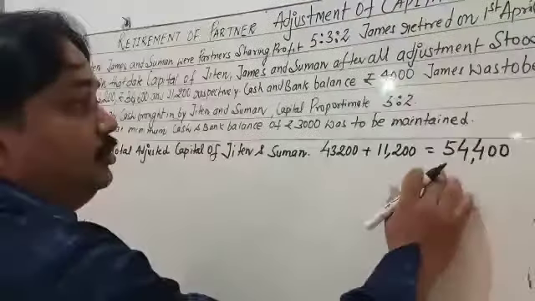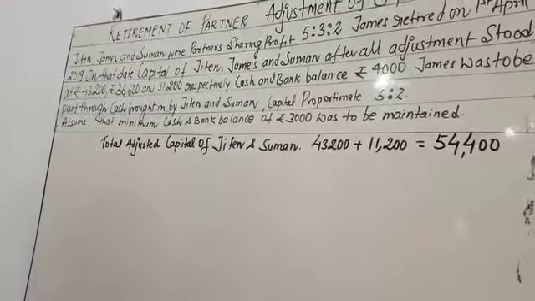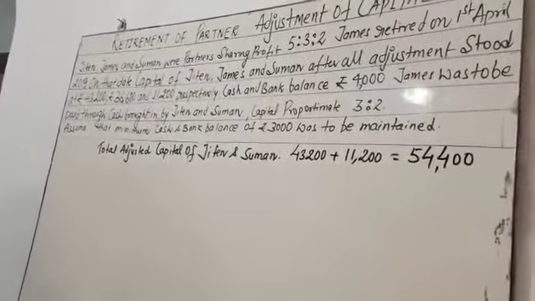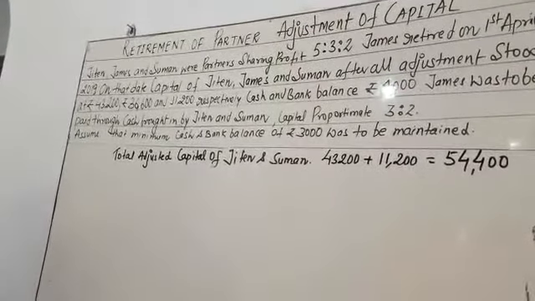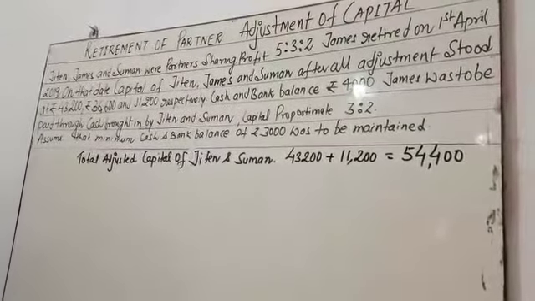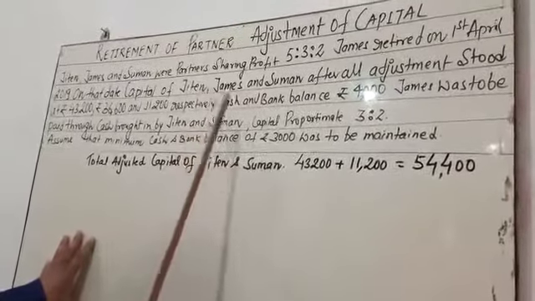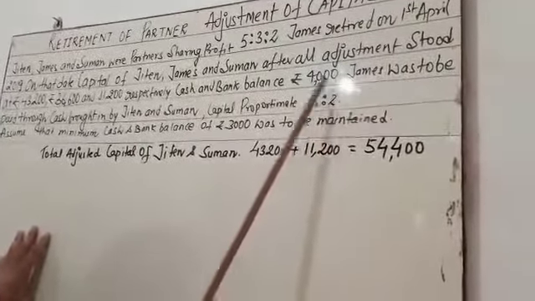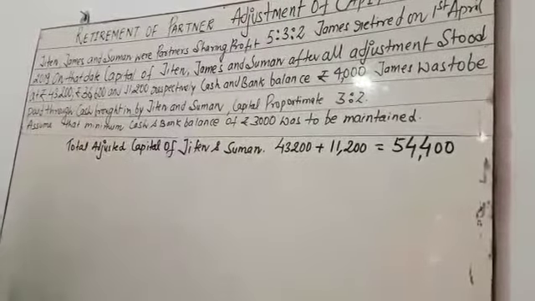Next, you have to calculate the shortage of cash. Shortage means deficiency. First you need to calculate what amount is going to be paid to James. In this question, it is mentioned here as 36,600.